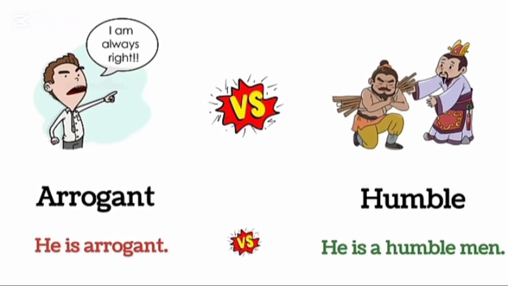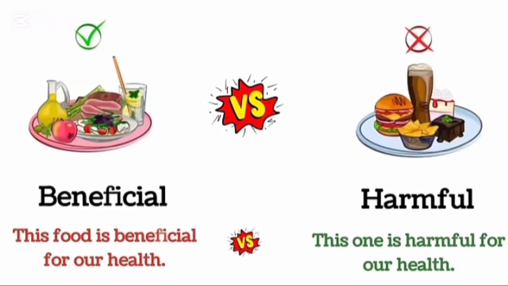Arrogant. He is arrogant. Humble. He is a humble man. Beneficial. This food is beneficial for our health. Harmful. This one is harmful for our health.